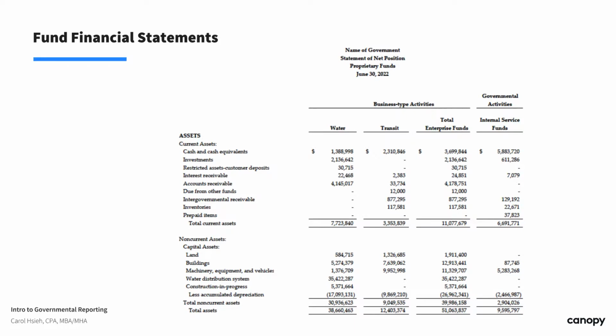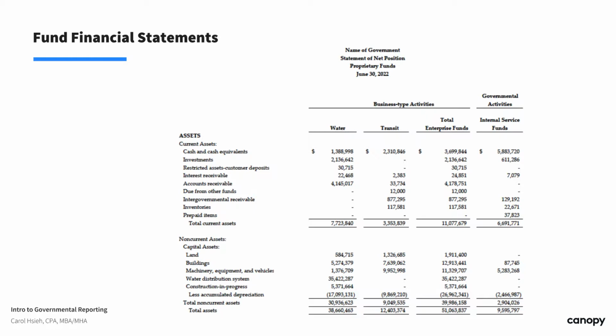Recall we talked about earlier, under the proprietary fund category, we have enterprise funds and internal service funds. Although internal service funds account for government activities as they provide services to other internal departments, they are proprietary funds. And as you can see, this government's enterprise funds consist of the water fund and the transit fund, which are reported separately in different columns.